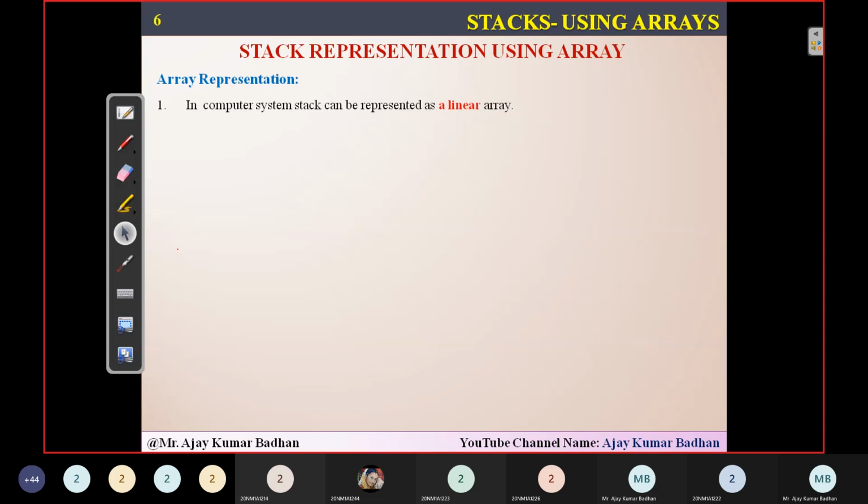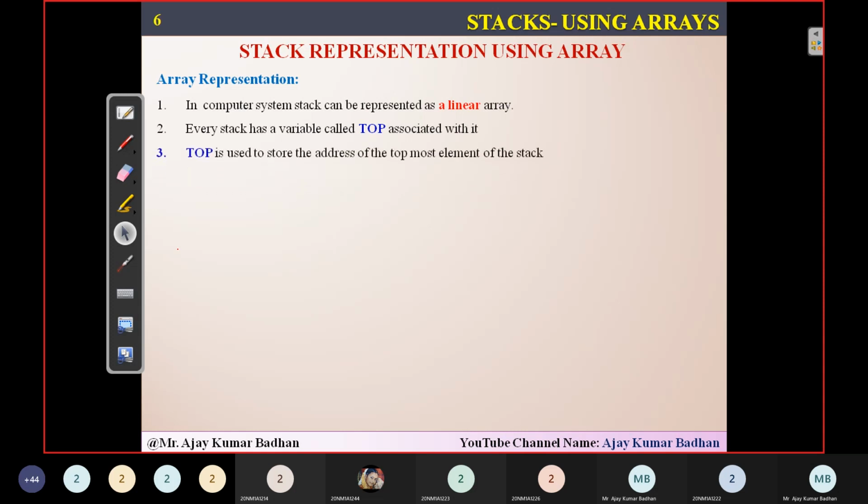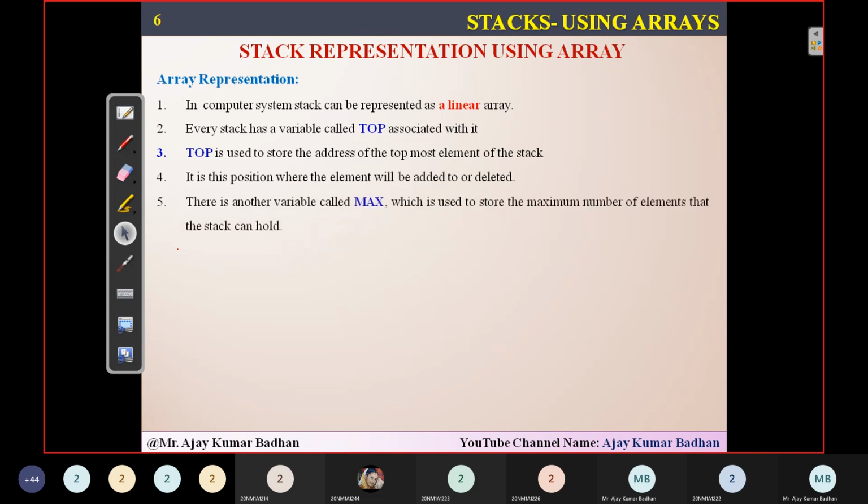You know that stacks are represented as a linear array. Every stack will have a variable called top. As I told you, whichever stack you create, there will definitely be a variable called top. This is the one used to store the address, and it is used for deleting or inserting an element. So top is most important here, remember that. The place from where we can insert or delete an element is nothing but top.